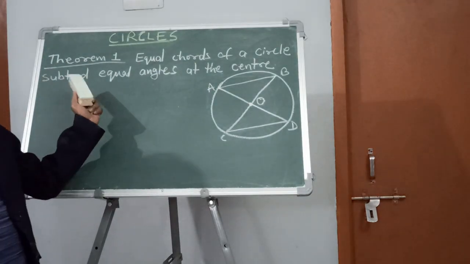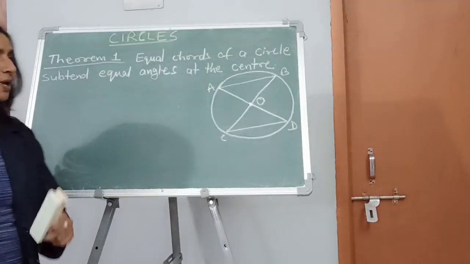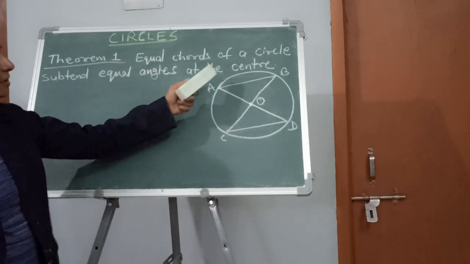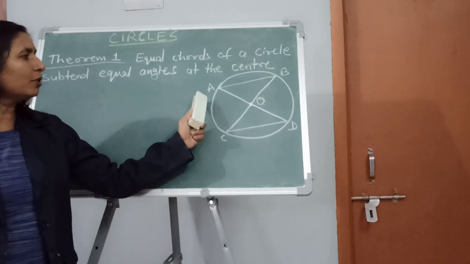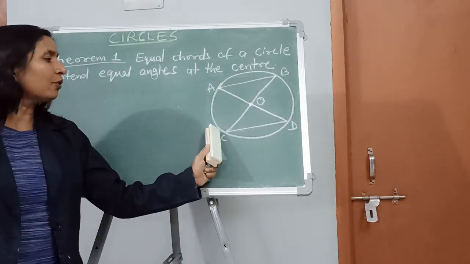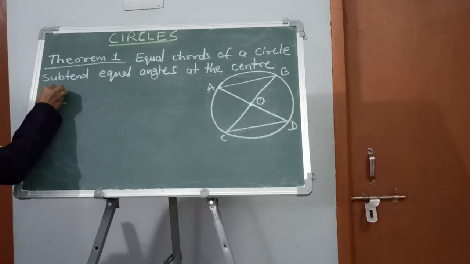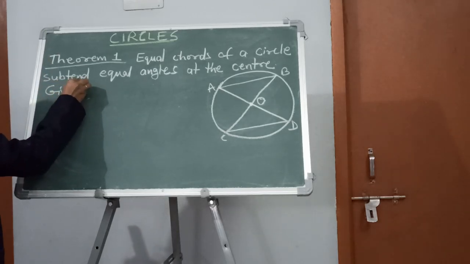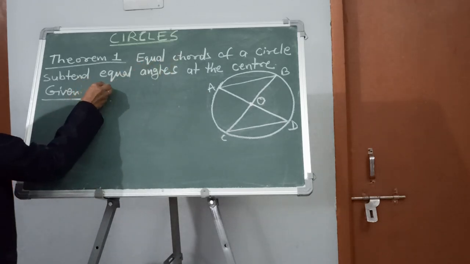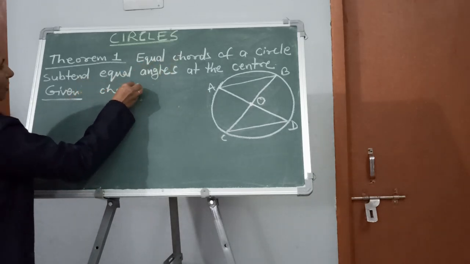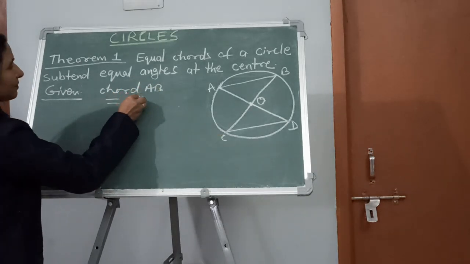So let us try to understand what this theorem is telling through this diagram. Equal chords. Suppose that this is a circle. Here the center is O. You can see in the diagram there are two chords, chord AB and chord CD. So it is given. Let us write. Given: equal chords means chord AB is equal to chord CD.